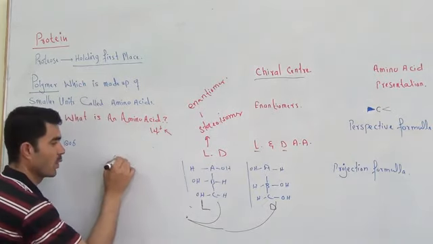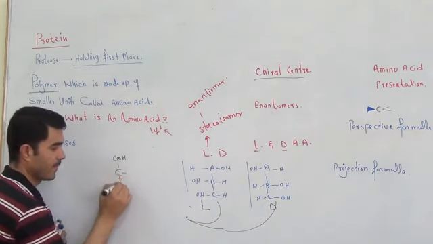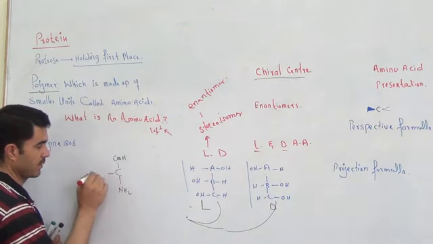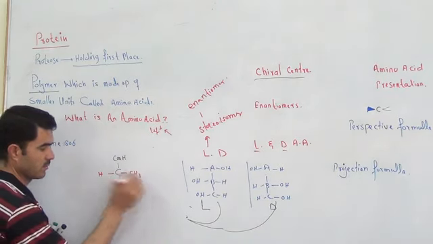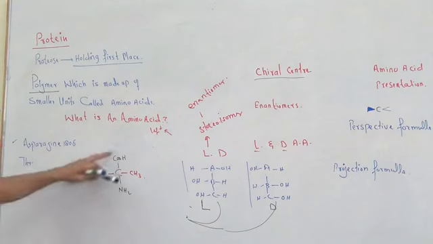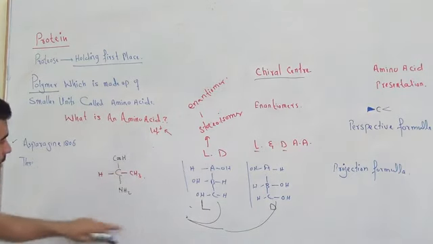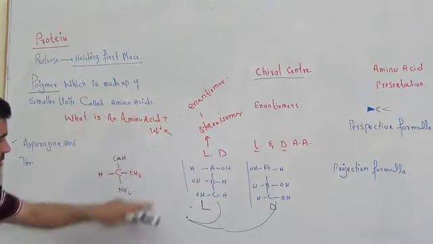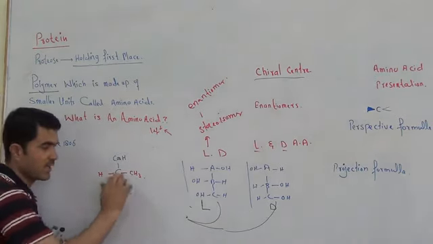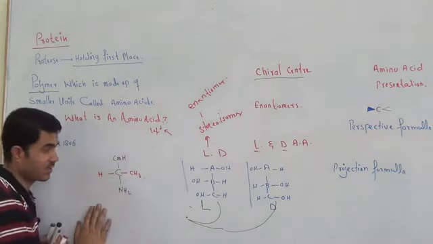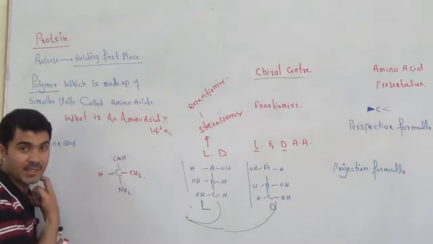The COOH group, the NH2 group is here, and let's suppose here is hydrogen and here is CH3. If you look at that compound, you can focus on the CH3, whether it is on the right side or on the left side. You can give them the L and D amino acid names.